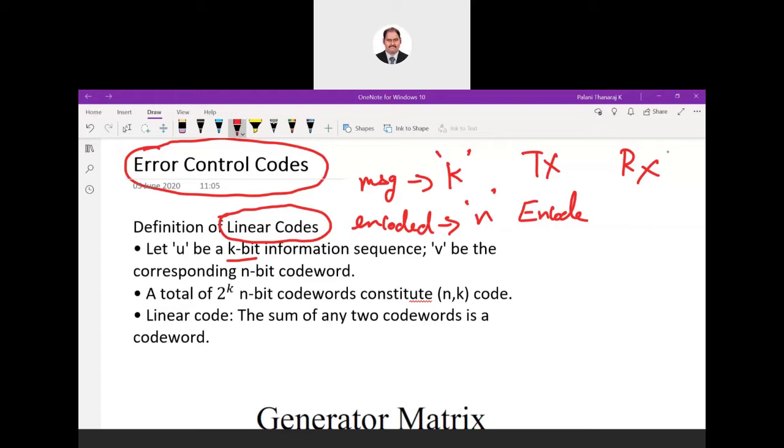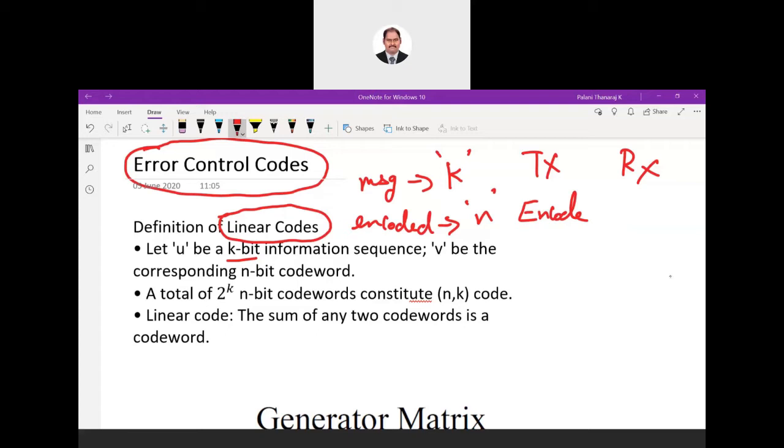So we take k bits and we add some additional bits. What is that additional bit? You actually know it. If you want to transmit the data and it is going to carry that error correcting property, what is the additional bit I try to add? Can you name it?